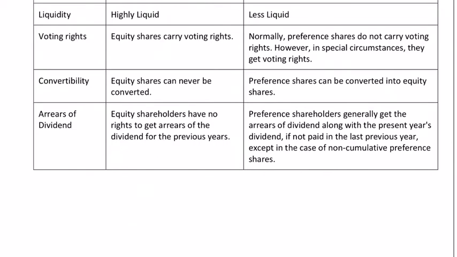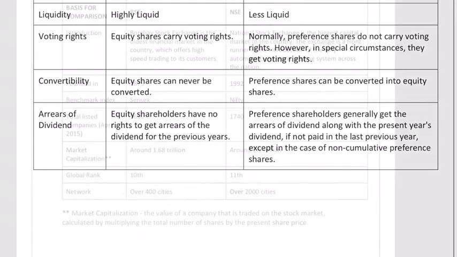Now, arrears on dividends: equity shareholders have no rights to get arrears of dividend for previous years, whereas preference shareholders usually get arrears of dividends along with the present year's dividend if they have not been paid previously. Of course, the exception will be non-cumulative preference shares. That is one variety of preference shares.